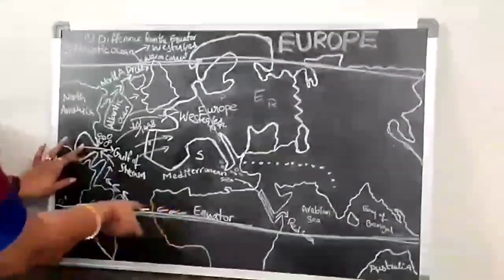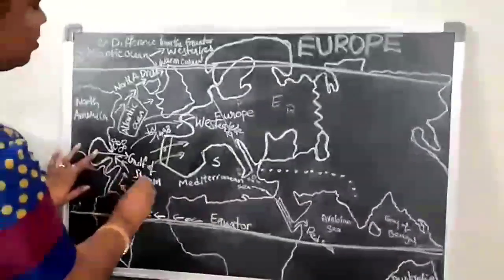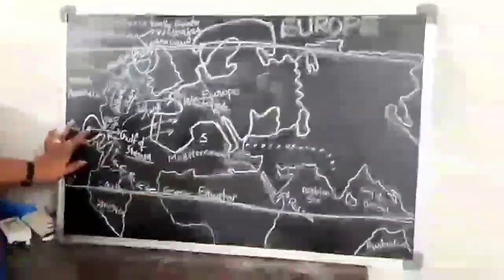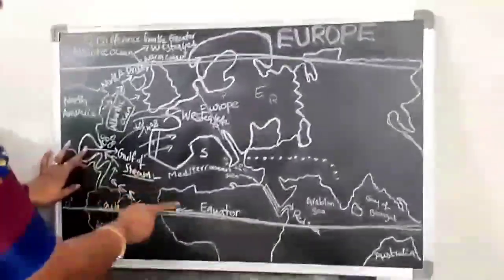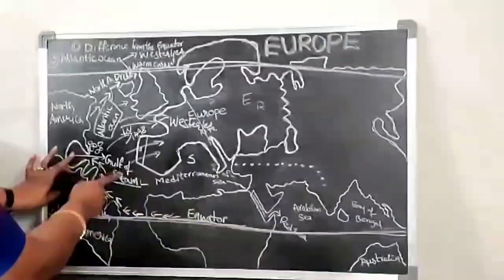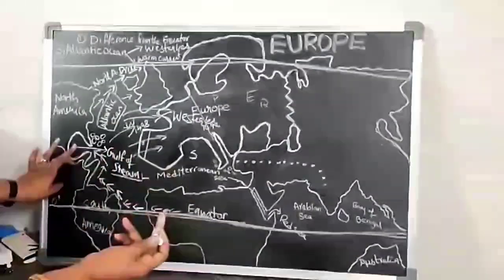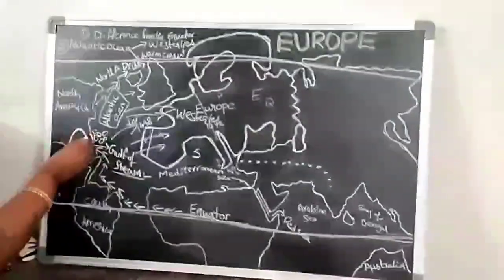And these heavy winds are called the Gulf Stream. Stream means heavy, huge speed. Okay, Gulf Stream. These warm winds are called Gulf Streams. Why are they called Gulf Stream? These streams touch the Gulf area.